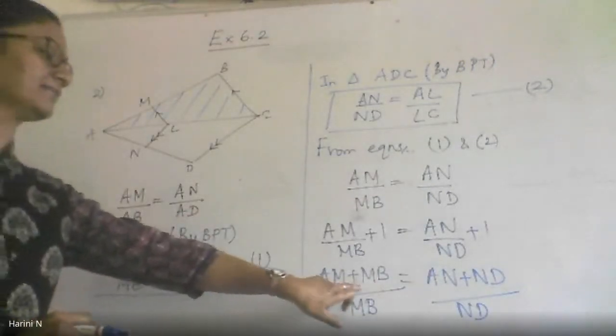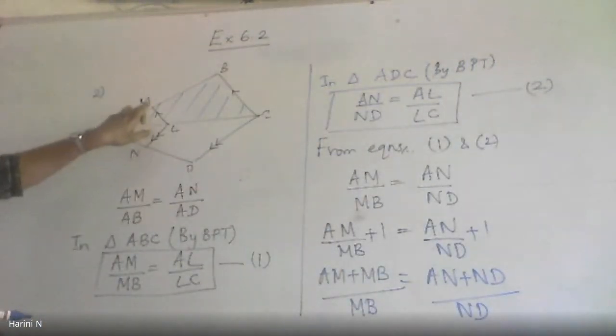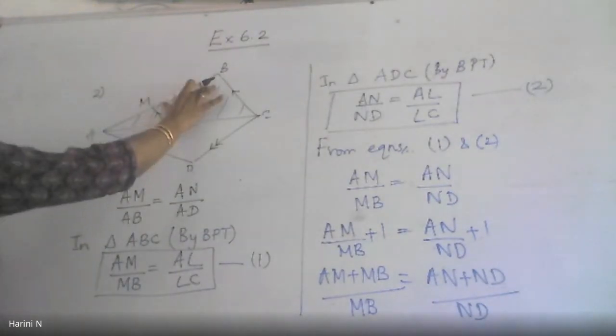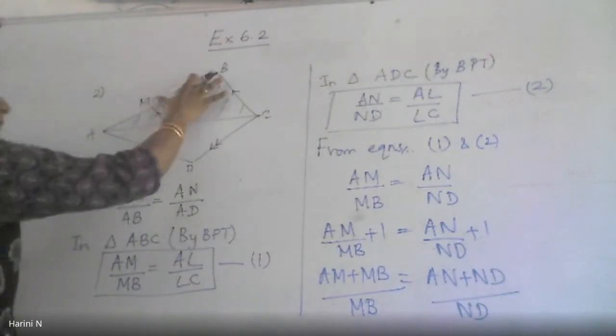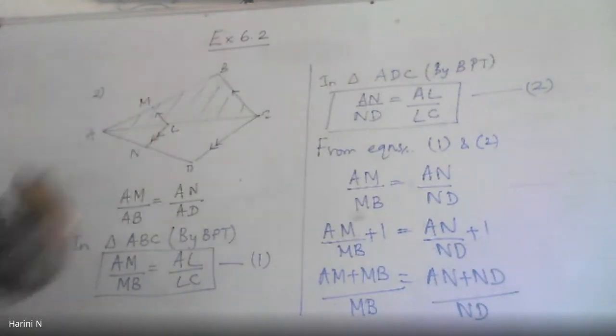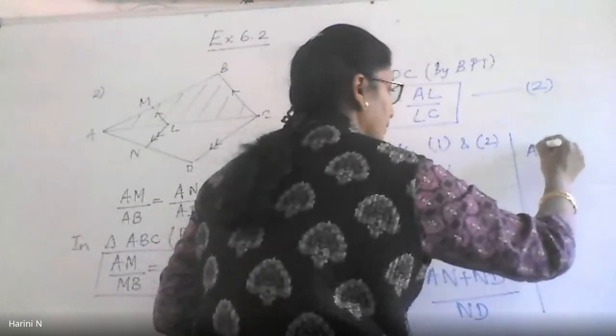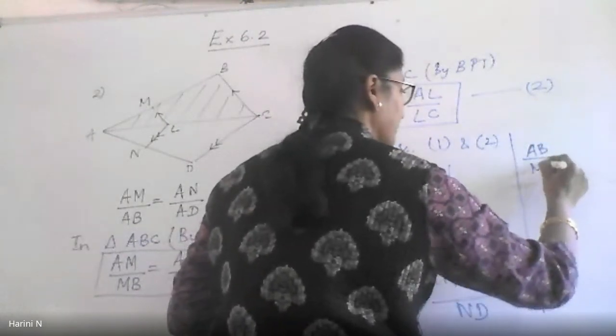So AM plus MB. What will it become? AB. I add AM and MB. What should it become? AB. AM added to MB, two segments AM plus MB will give you the entire length AB, divided by MB.